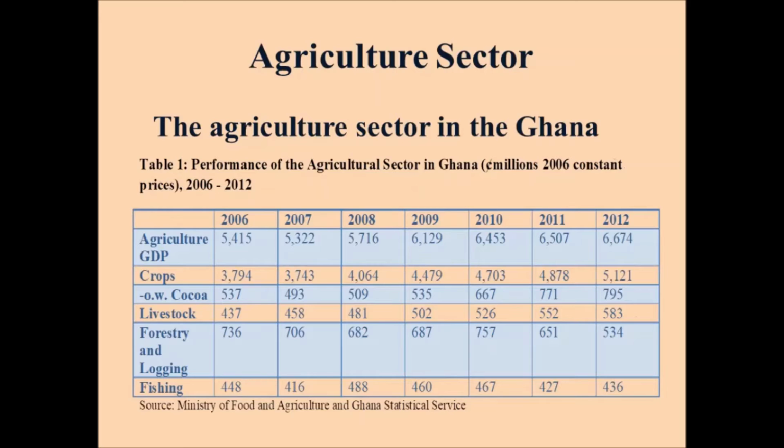So here we have a table showing us the performance of the agricultural sector from 2006 to 2012. Following my cursor, we could see the first part that shows the aggregate performance in terms of millions of Ghana cedis. The next one is the value in terms of the crops subsector, and we have the next one for the cocoa subsector. And we have the next one for the livestock subsector, the forestry and logging subsector, and the fishery subsector at last.